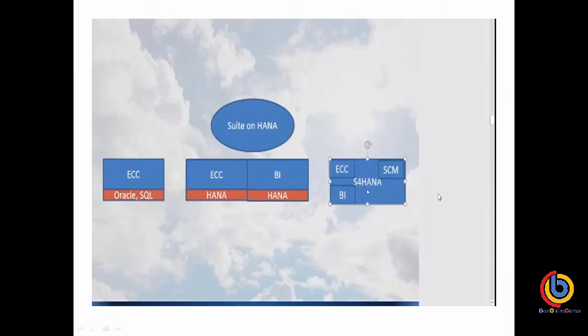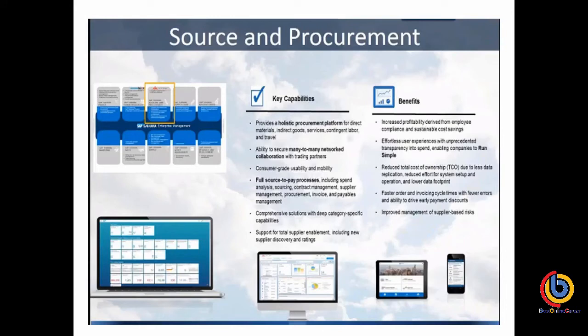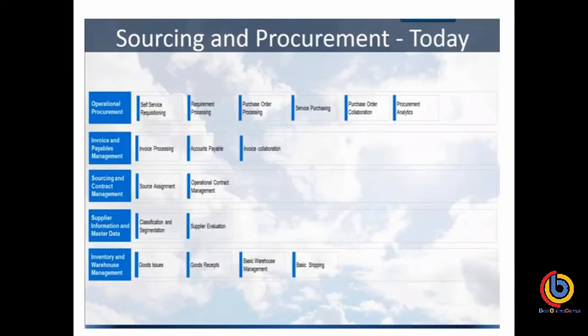On S/4HANA, I am using the HANA database along with simplified data modeling, like BP, SD, PP, MM, FI, and PS also. So this is a kind of example I have given: source and procurement, what the key capabilities are, and what the benefits are. This is source and procurement today.